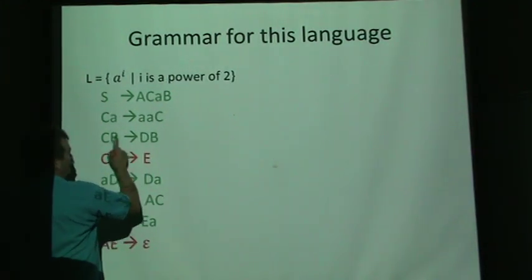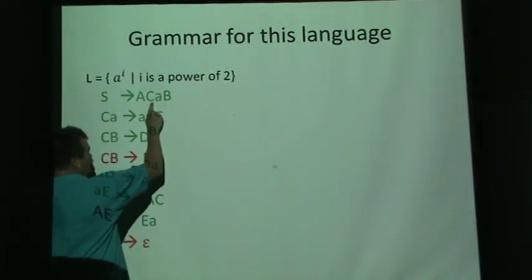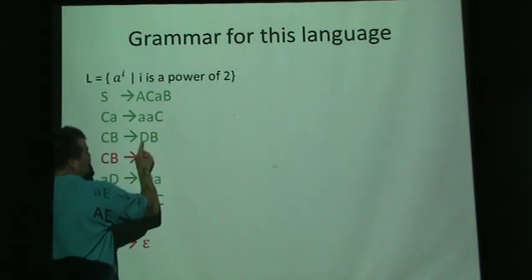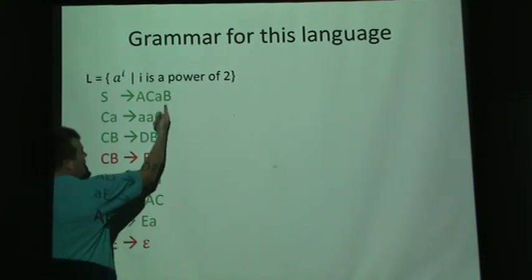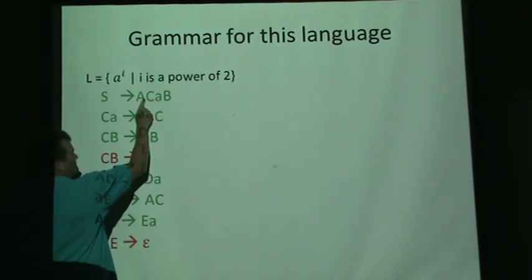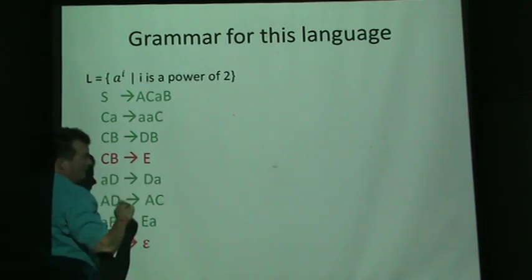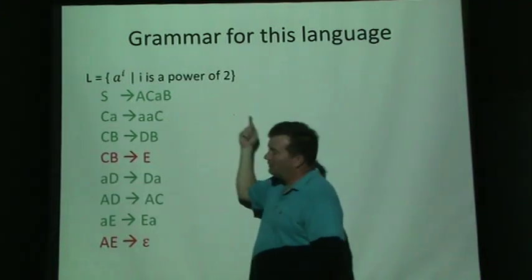So anytime we see a C right before a B, that means we've gotten to the end of the word. Turn it to a D, and then have the D hop over all the A's until it gets back to the A, and then go through the string again, doubling all the A's.